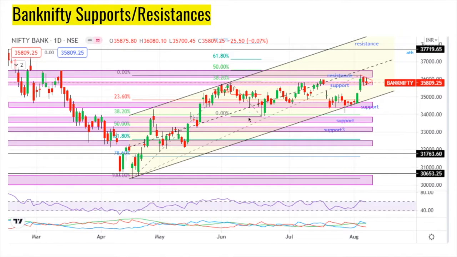Here also you have a channel. Now it bounced from the channel upwards. You can see the inside bars, the triangle. It has to hit and cover the resistance zone before it can reach the all-time highs up there, right? So that's about Bank Nifty.